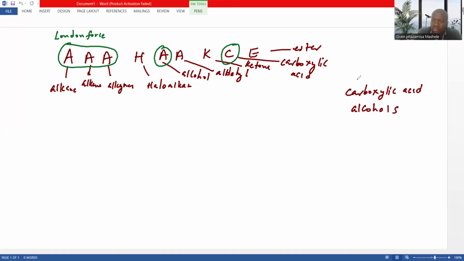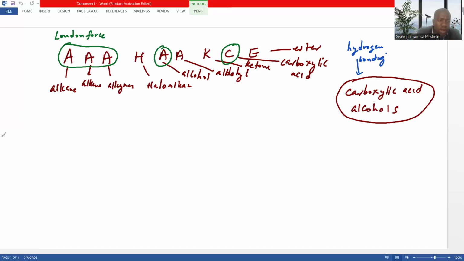These two have hydrogen bonding as the type of intermolecular force. And the remaining ones, the ones I did not mention from here, which means haloalkanes, aldehydes, ketones, and esters, these have dipole forces.